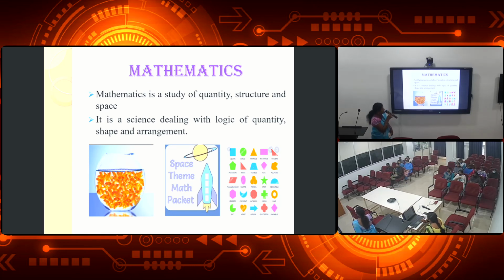It is a science dealing with logic of quantity, shape and arrangement. You can see the example pictures here. In the first example, we can see the number of fishes that we can weigh. That is quantity. And next, it is an aircraft. It depends upon the shapes and measurement. And next, it fully depends on the shapes.